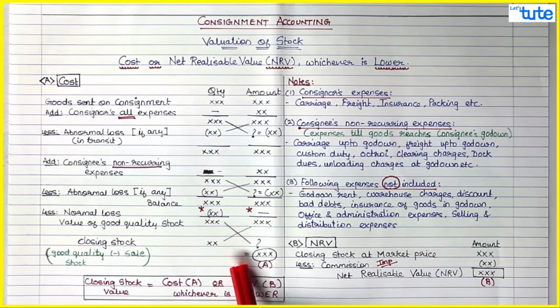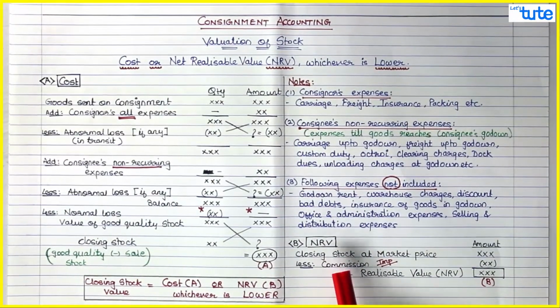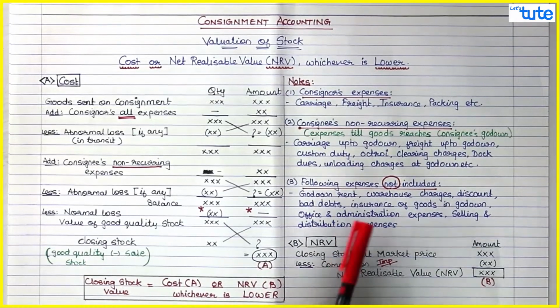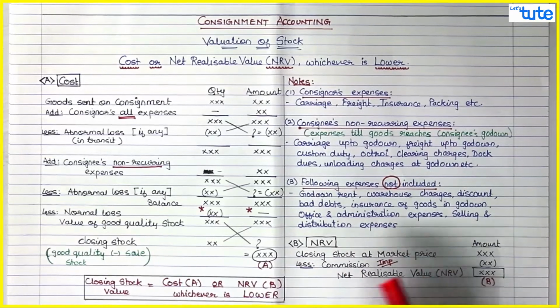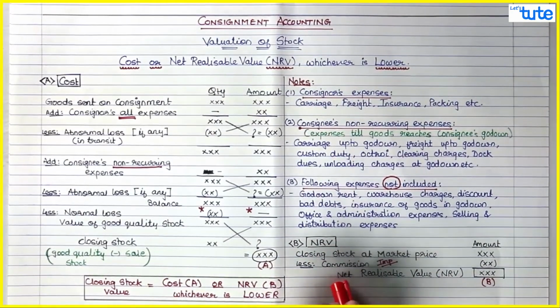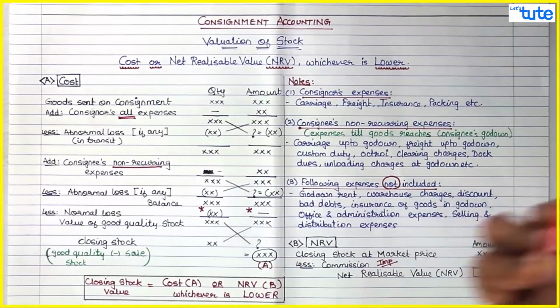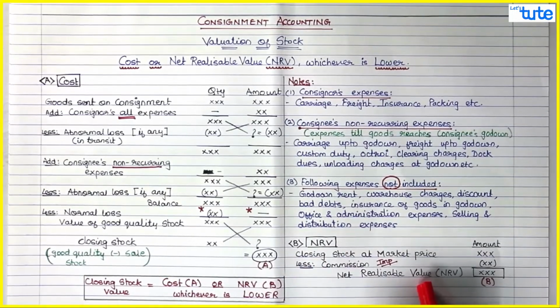So this is your cost, this is your net realizable value. Now you just deduct the commission because this is the for-sure expense which is going to happen. All the selling expenses like advertising and all are not predicted and not compulsory. So you just deduct the commission that is going to happen to sell these goods at the location of the consignee, and this is your NRV.